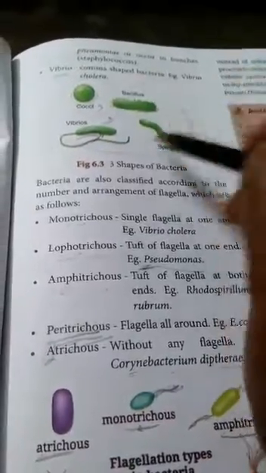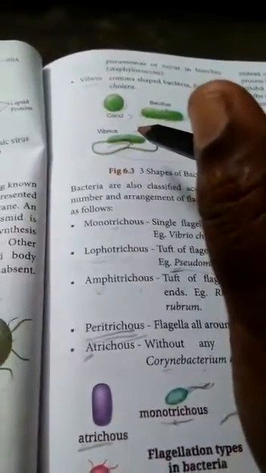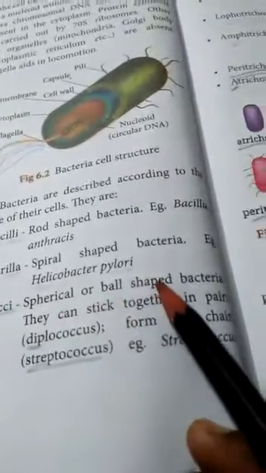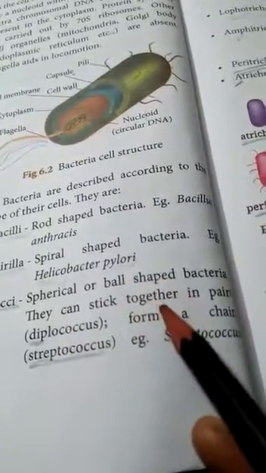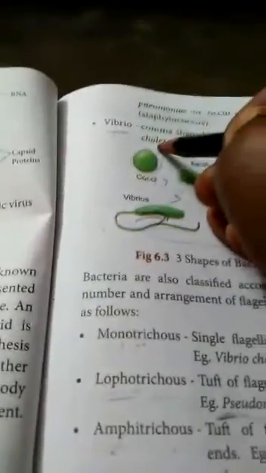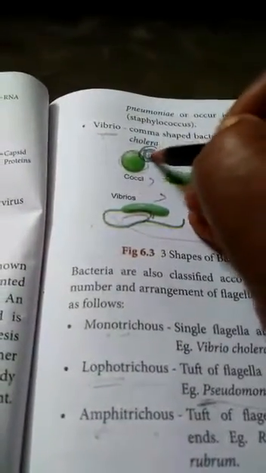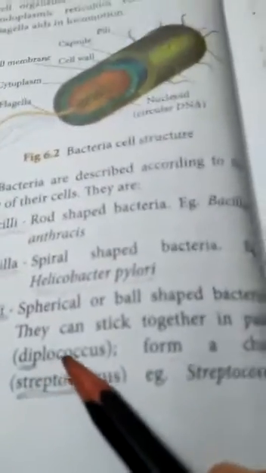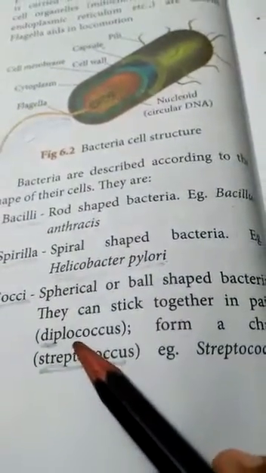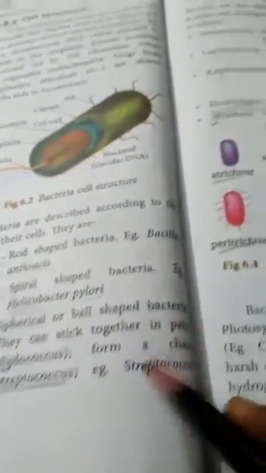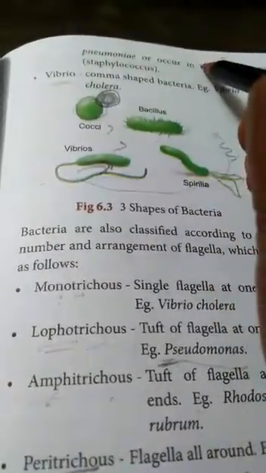According to the shape of the bacteria cell, spherical or ball shaped bacteria can stick together in pairs. See, when one cocci is attached to another in a pair, it is called Diplococcus. Next, cocci can occur in bunches.